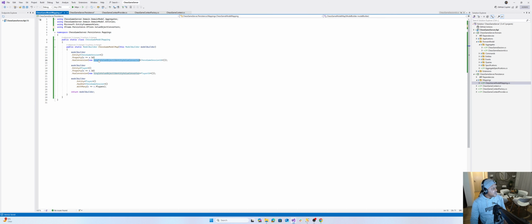This converts this ID to a value that we can store on the database, as well as when we query from the database now to, let's say, our program, we can reconstruct that chess game session ID with this convert over here. Same applies for player. That ID is a custom type, and this is responsible for converting it to and from the database, player ID.